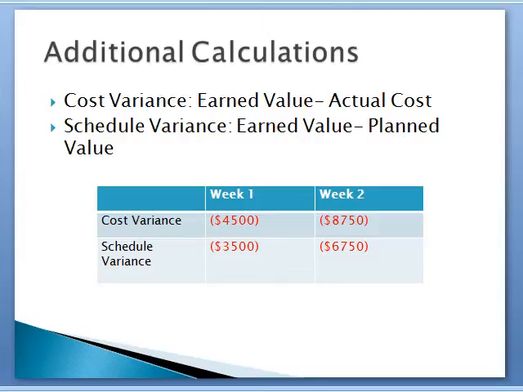Since the cost variance was negative, it means that the project is costing more to do than it was originally planned. And since the schedule variance is also negative, it means that it took longer than planned to perform the task of the project. Overall, this project will cost more and take more time to complete than originally expected.